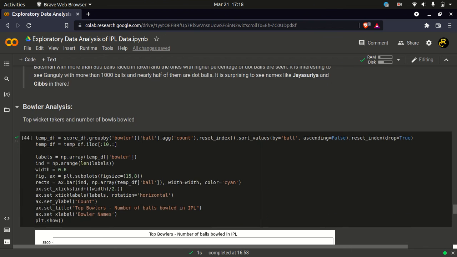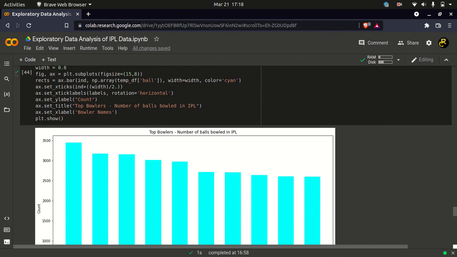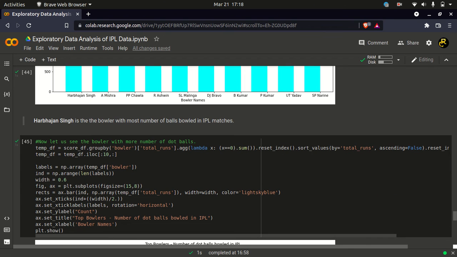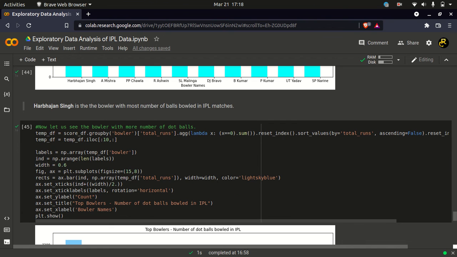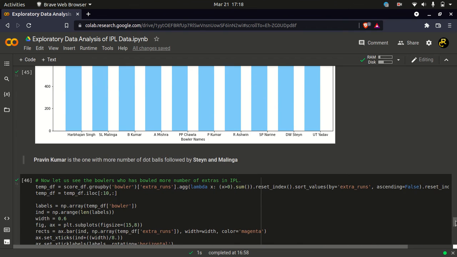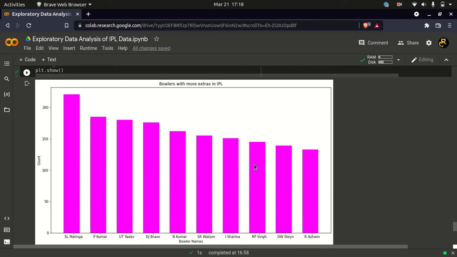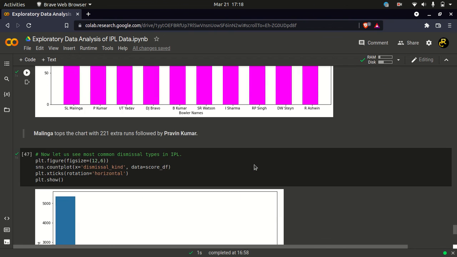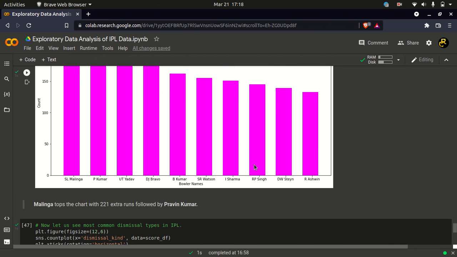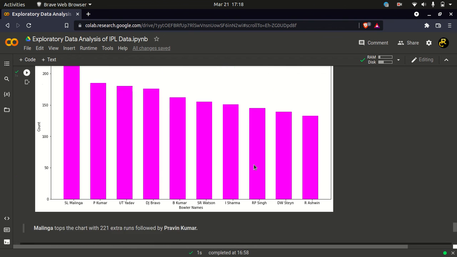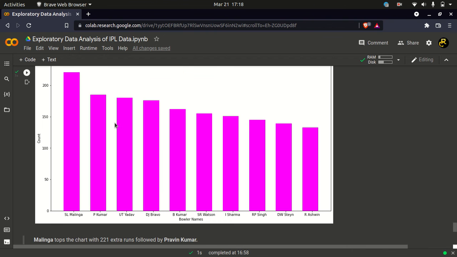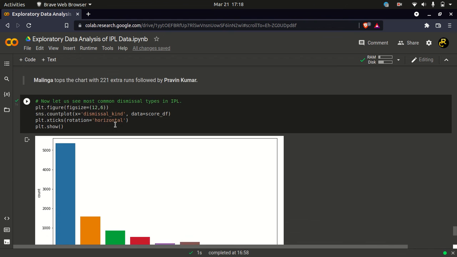Now we are looking at the bowler analysis: top bowlers, number of balls faced, and number of balls bowled. Harbhajan Singh, I think, is on the trend right now. And then what is the most number of wickets, the most number of dot balls? You can look at that dataset here. And then what is the most number of extras that a bowler has given? Here we can see SL Malinga from Mumbai Indians has given the most number of extras.